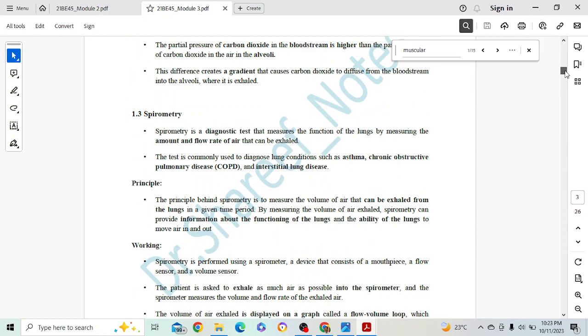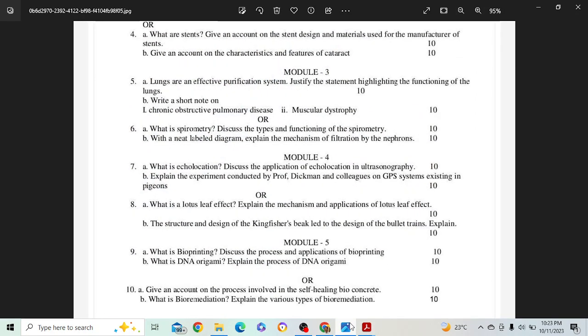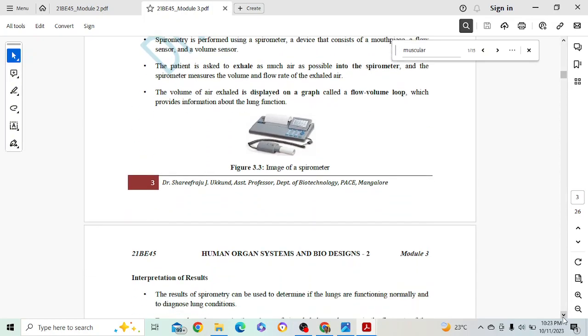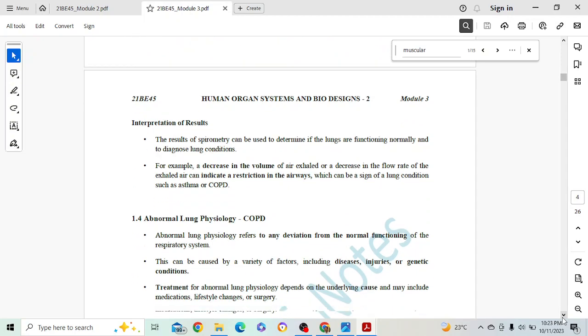Yes, here it is. So spirometry, they have asked for how many marks? Types and functioning of spirometry. Okay. I've just explained what is spirometry, the principles, applications it can be used for, and how exactly it works. Okay. So just go through the video and try to get the interpretation of the results. All those things you can just go through.